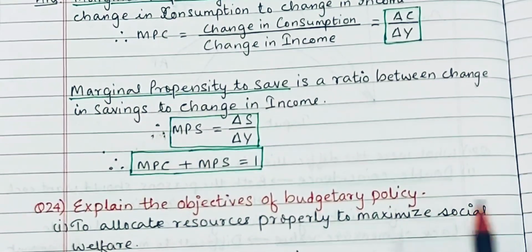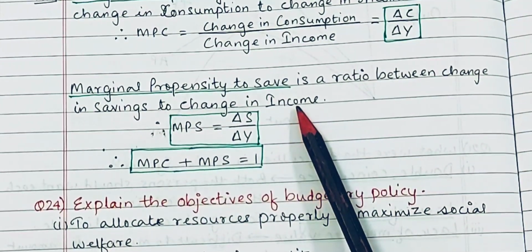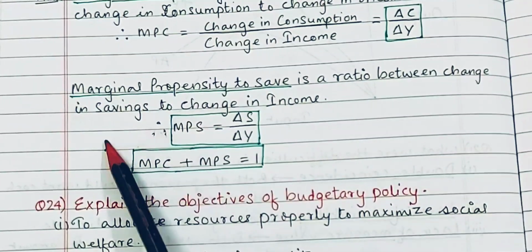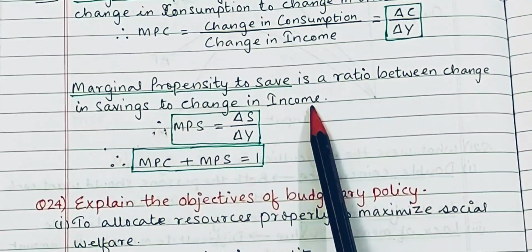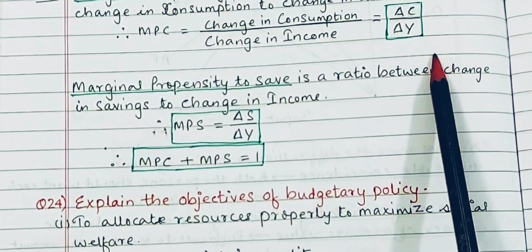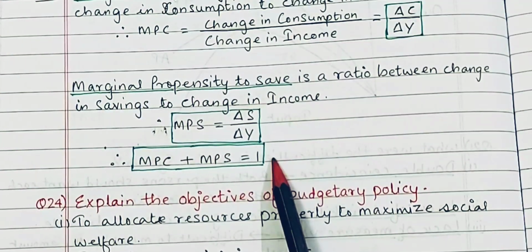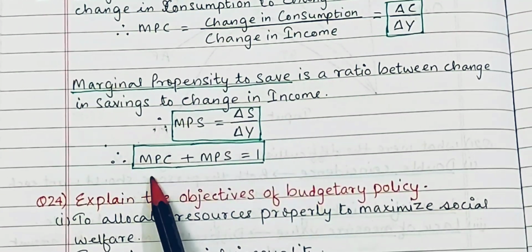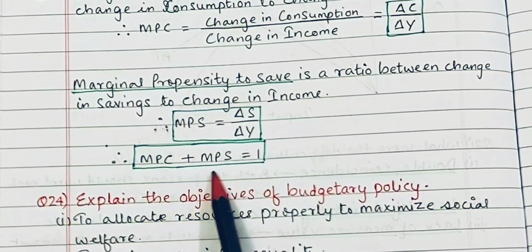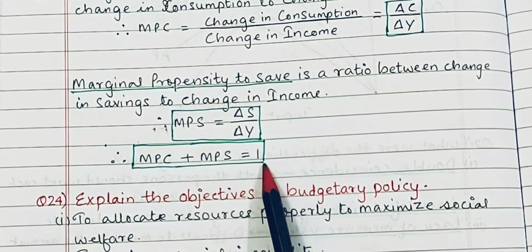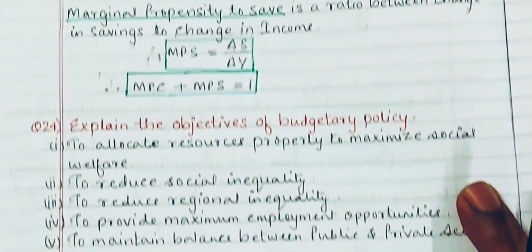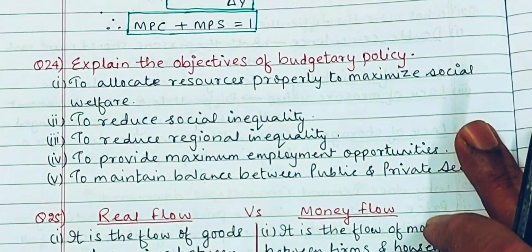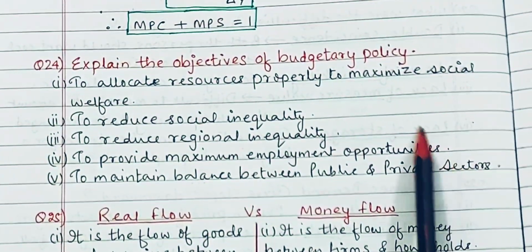And marginal propensity to save, MPS, again it is a ratio between savings and income. Here it was consumption and income, here it is savings and income. That's the only difference. And always remember friends, MPC plus MPS is always equal to 1. Right. Next question, explain the objectives of budgetary policy.